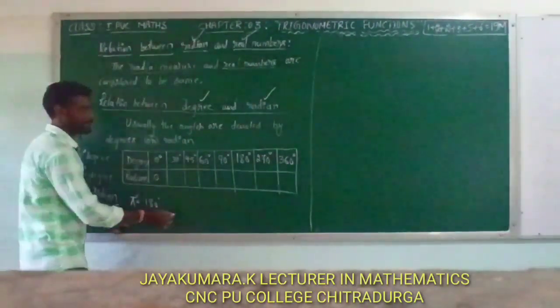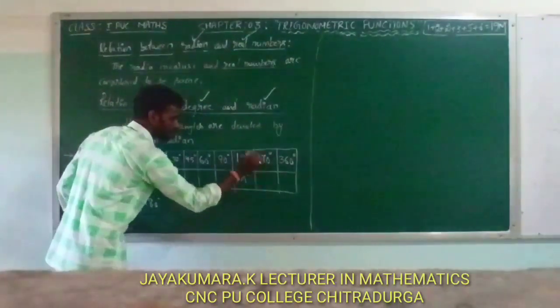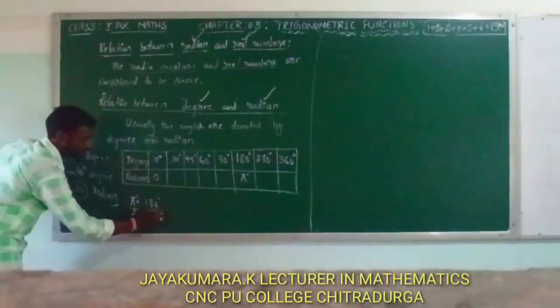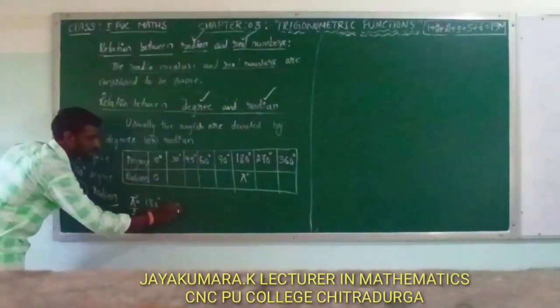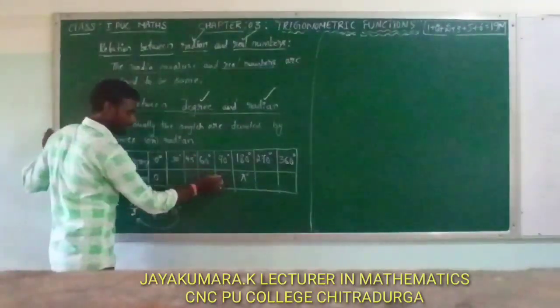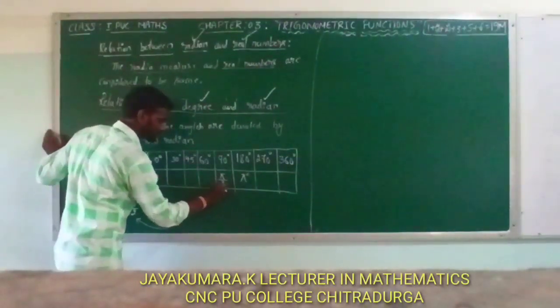Here pi value is equal to 180. That means pi radian. Pi by 2 means 180 by 2. 180 by 2 means 90 degree. So 90 degree can be written as pi by 2.